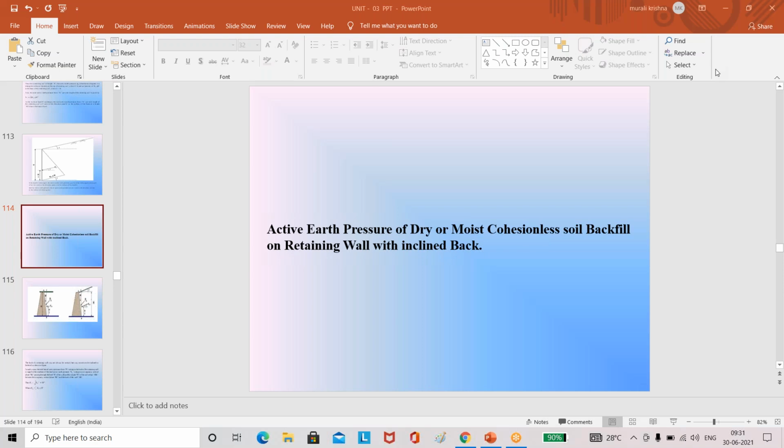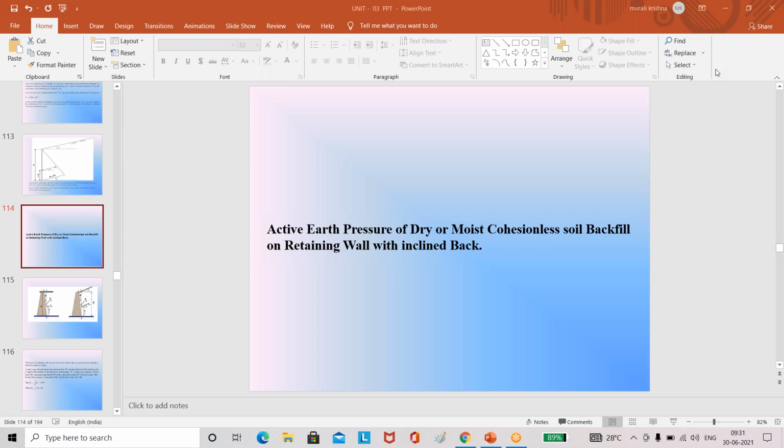In the Rankine's earth pressure theory, the backfill is considered as frictionless soil. And in the previous classes, we discussed the Rankine's active earth pressure theory in the frictionless backfill. Different conditions we discussed in that Rankine's active earth pressure theory.